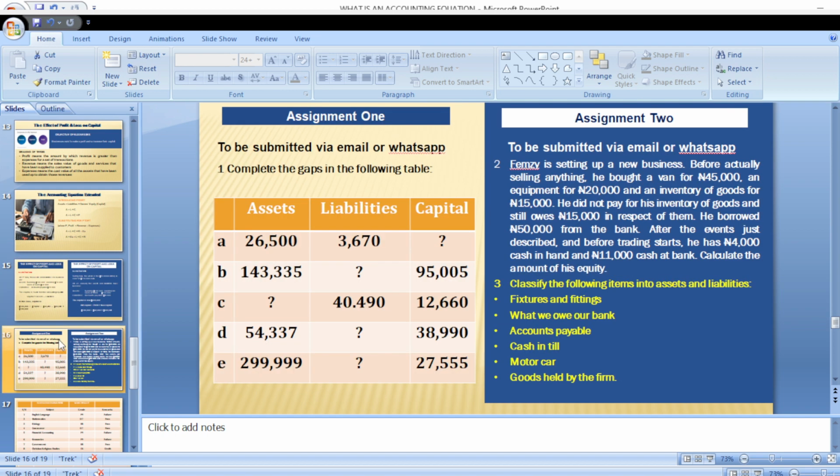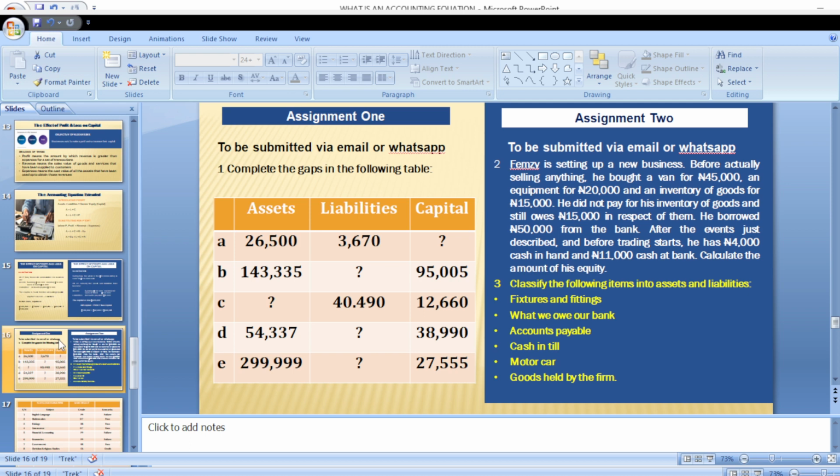So let's look at assignment 1. Assignment 1 says you should complete the table. Now you are supposed to complete this table. Assignment 2 says Femze is setting up a new business.